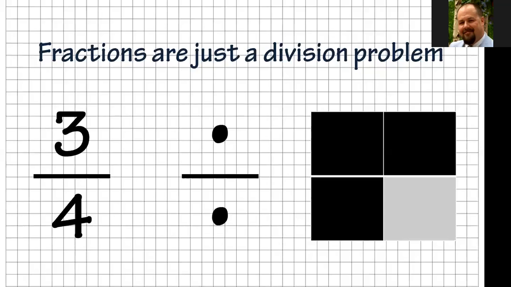But as you see here, it's a division problem. We see a fractional part and it's division. And if you think about it, on the square that we have there with the 3 black squares and the 1 gray square, we've divided that square into pieces. How many pieces did we divide it into? Well, we divided the square into 4 pieces, and we've darkened in 3 of them. So 3 out of the 4 squares are darkened. That helps you to see how we're dividing it up.